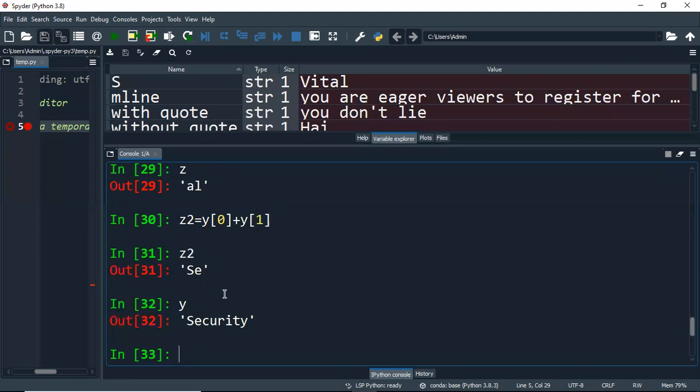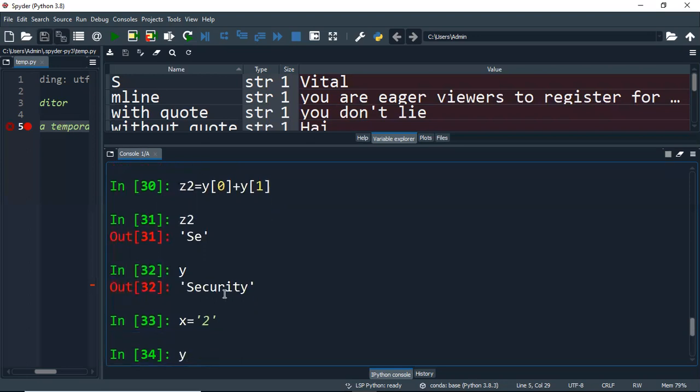Okay. Now I just reassign the value of x. Okay. x to 2, then y to 3. So let me repeat once again, guys. Though 2 and 3 are numbers, since they are enclosed within quotes, they are no more integers, rather they are strings, and not characters. A character also will be given only in the form of a string in Python.